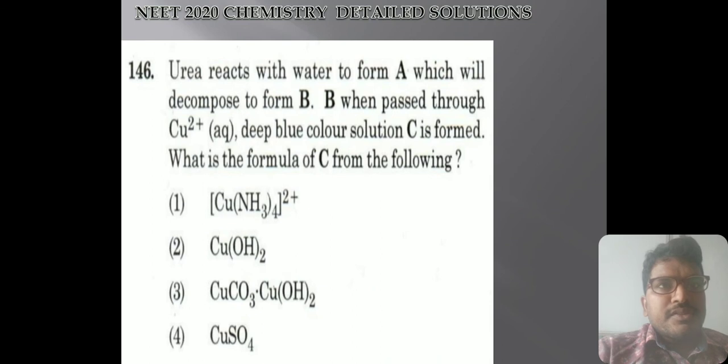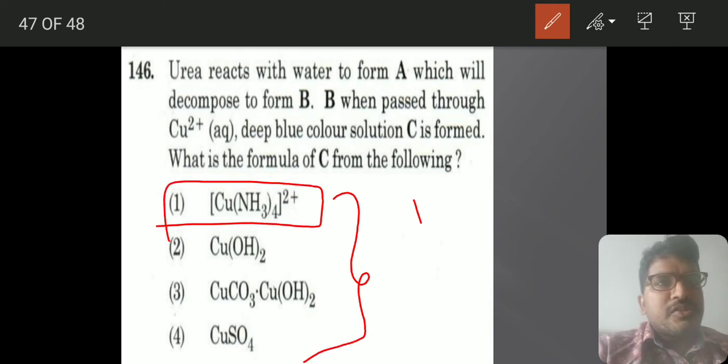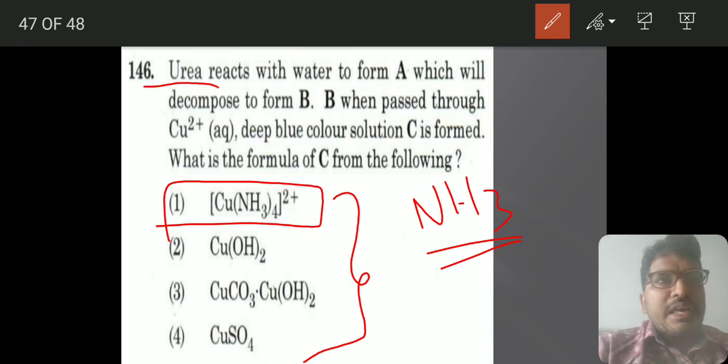The next thing you see is based on qualitative analysis, or you can also combine this with copper complexes or ammonia reactions. Nitrogen family p block elements are there. When you pass ammonia through a copper solution, it forms a blue color complex. See, urea reacts with water to form ammonia.